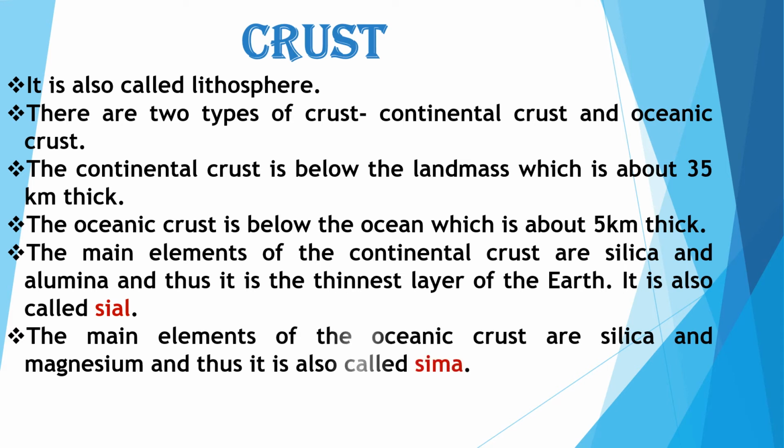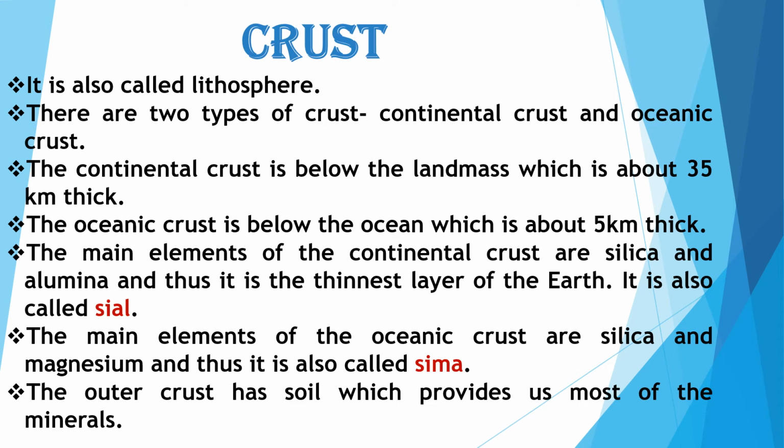The main elements of the oceanic crust are silica and magnesium. Under the ocean, in the crust part, we get metals like silica and magnesium, and thus it is also called Sima. Si means silica and Ma means magnesium. The outer crust has soil which provides us most of the minerals, as it has the soil part only.